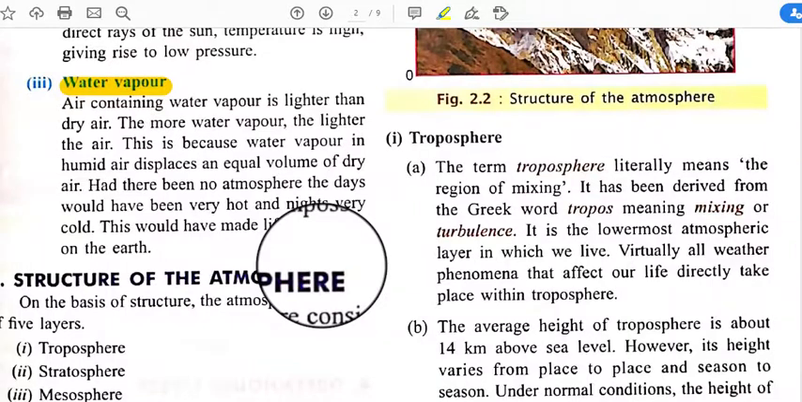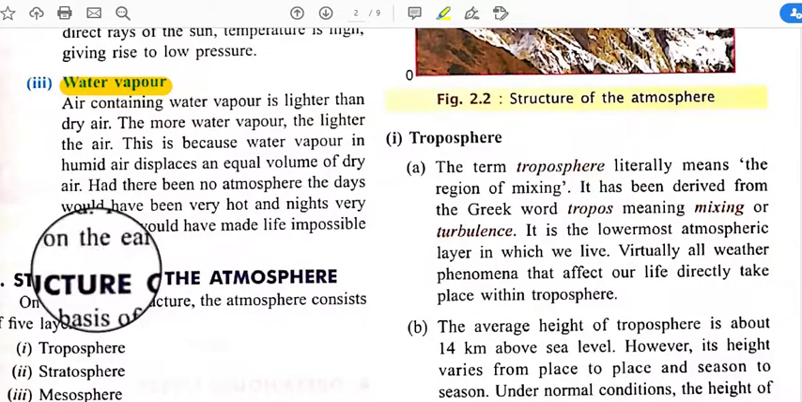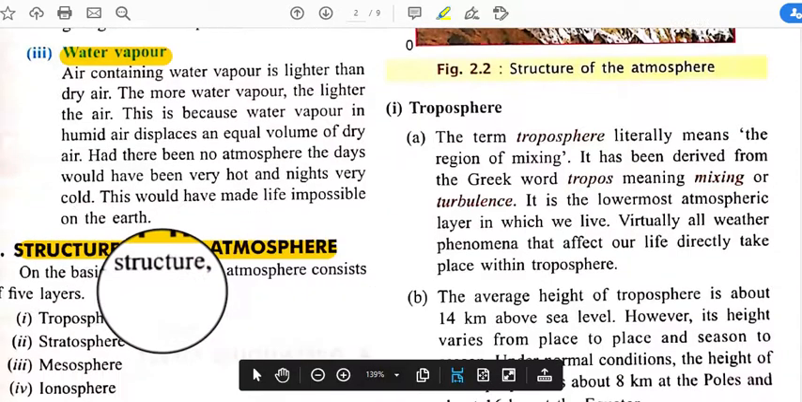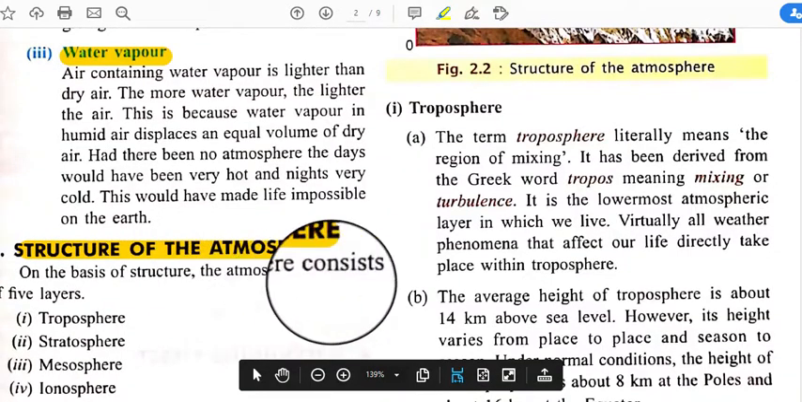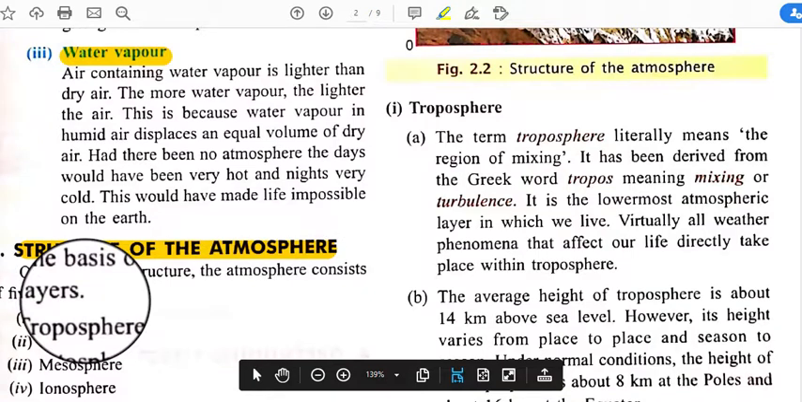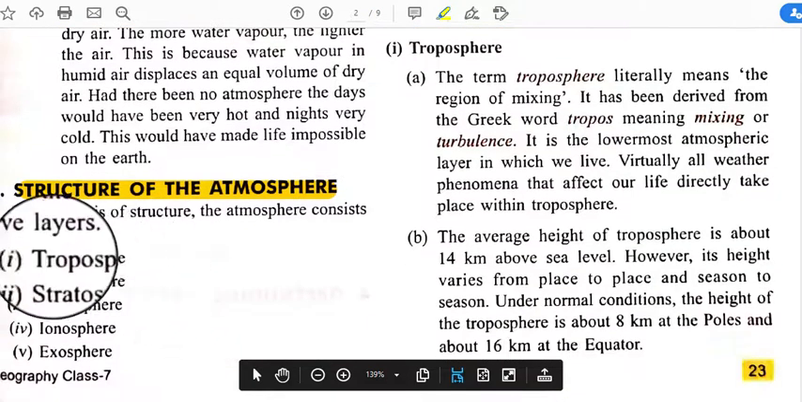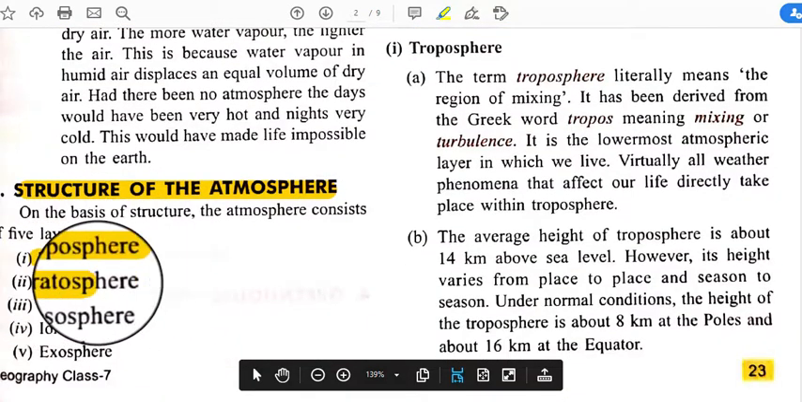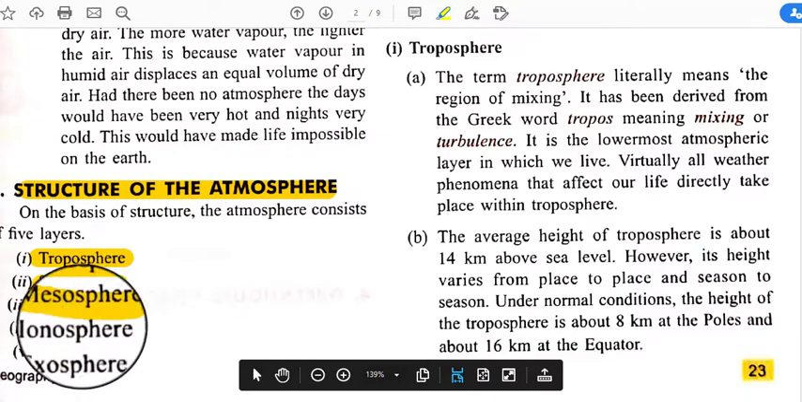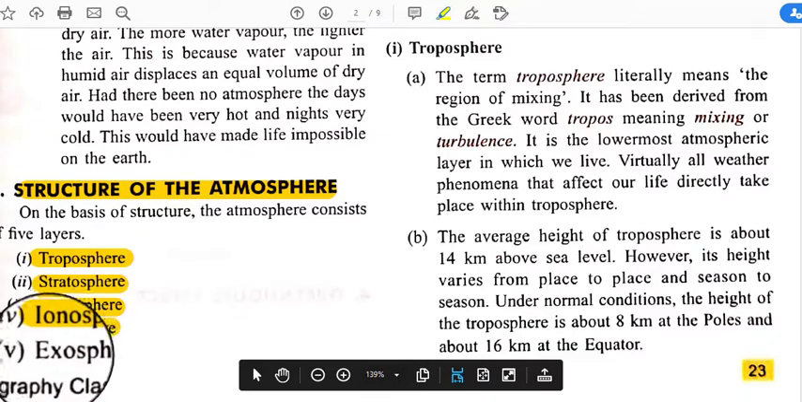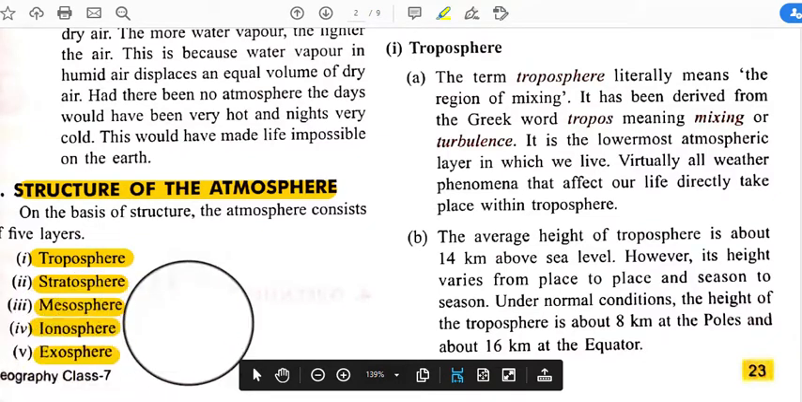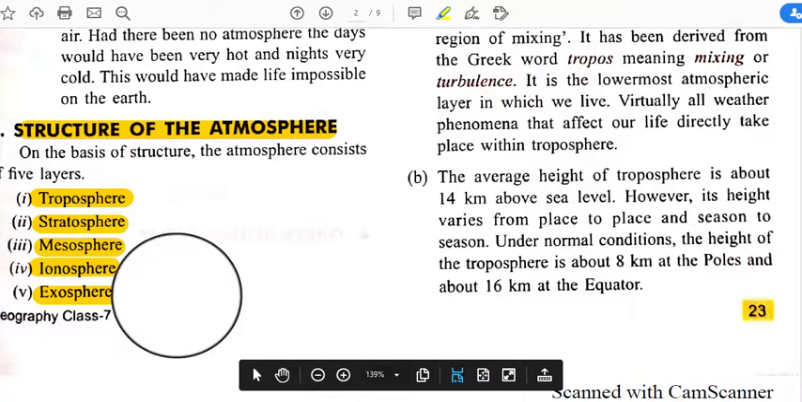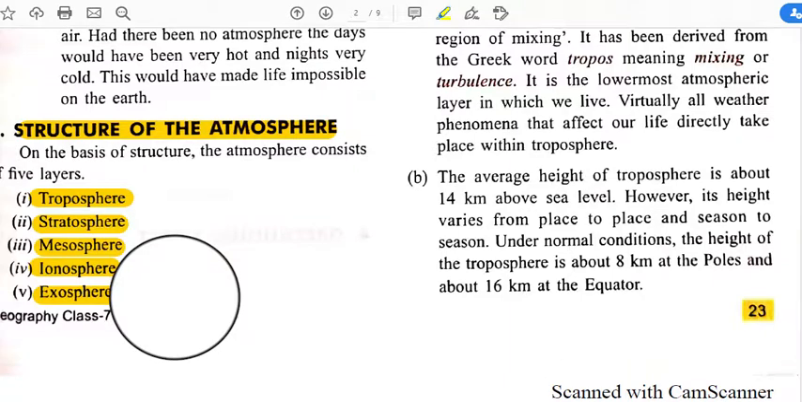So today we will continue our study from structure of the atmosphere. On the basis of structure, the atmosphere consists of 5 layers. What are they? Troposphere, stratosphere, mesosphere, thermosphere or ionosphere, and exosphere. So these are the 5 layers or structure of the atmosphere, and we can divide the atmosphere into these 5 layers.